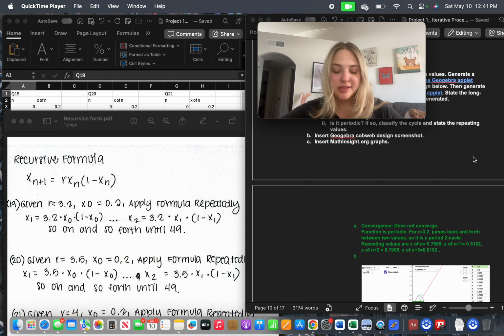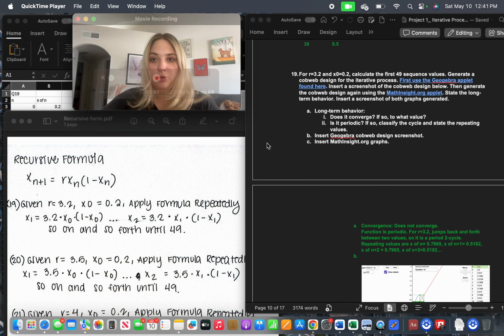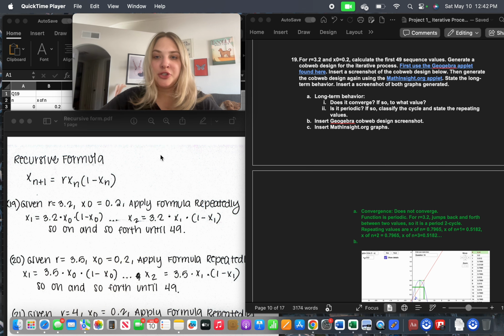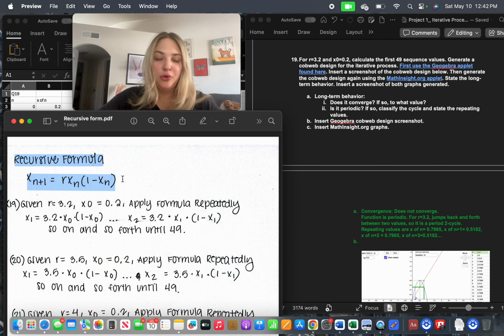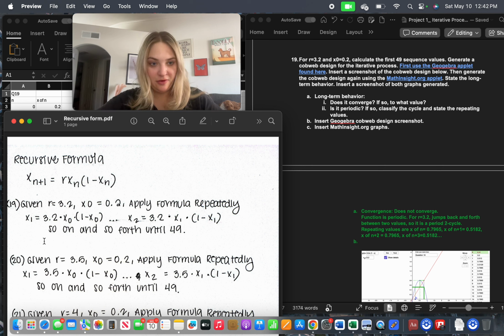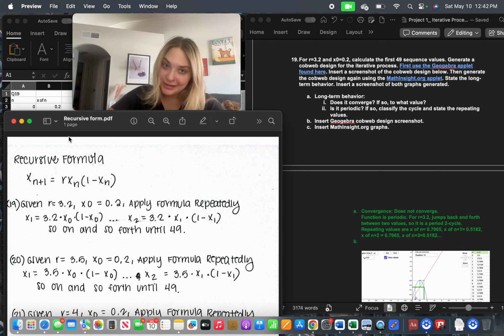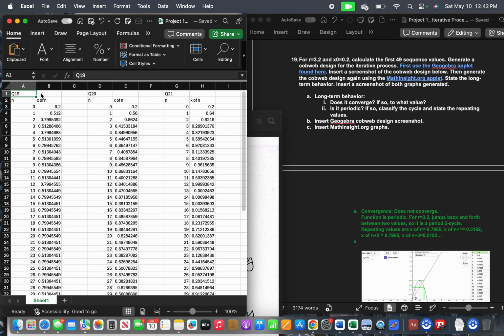So basically, this is going to go over questions 19 through 21, of which we are employing the recursive formula. First question, this is the formula we're going to be employing because we're given an R value and an X of 0. So we're calculating our first 49 sequence values, and when we apply that to our formula here, we can see that 3.2 times X of 0 times 1 minus X of 0, and we do that for every single value. Now, since we're employing statistics here, it is easiest to plug this into a table.